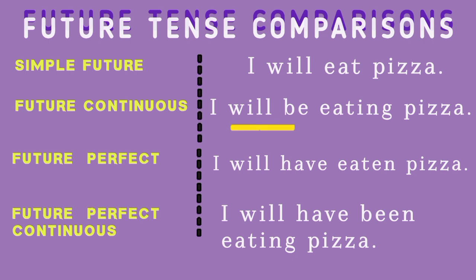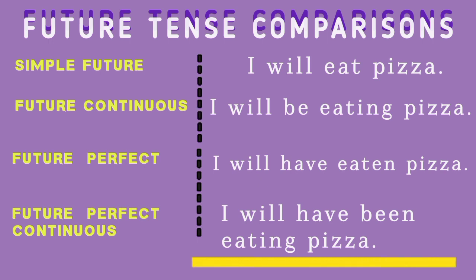Future perfect tense. I will have eaten pizza. For example, will you be free by 2 p.m.? Yes, by 2 p.m. I will have eaten pizza. Future perfect continuous tense. I will have been eating pizza. For example, what will you be doing between 12:30 and 2 p.m. tomorrow? Between 12:30 and 2 p.m. tomorrow, I will have been eating pizza.